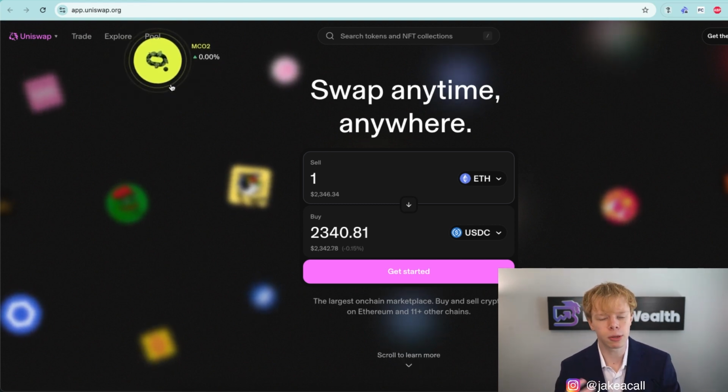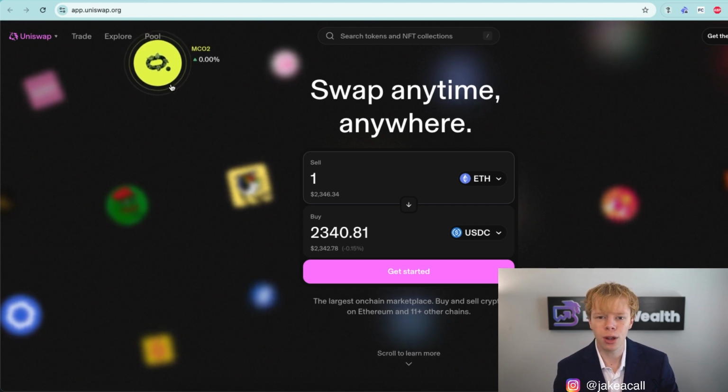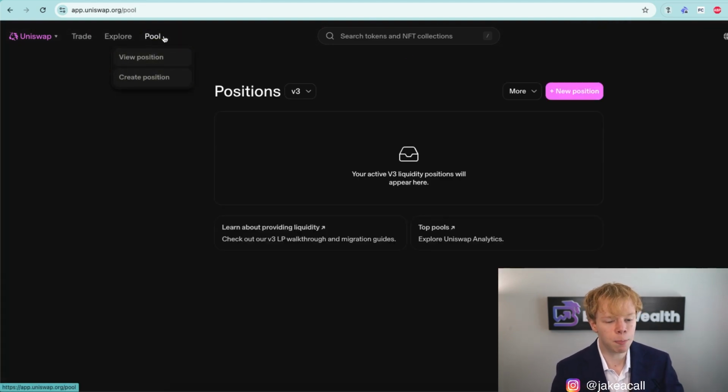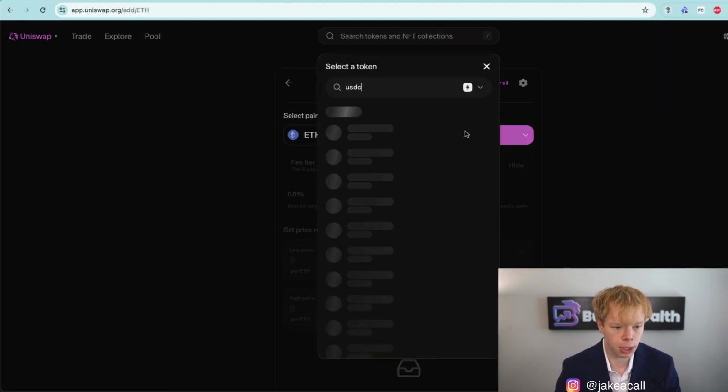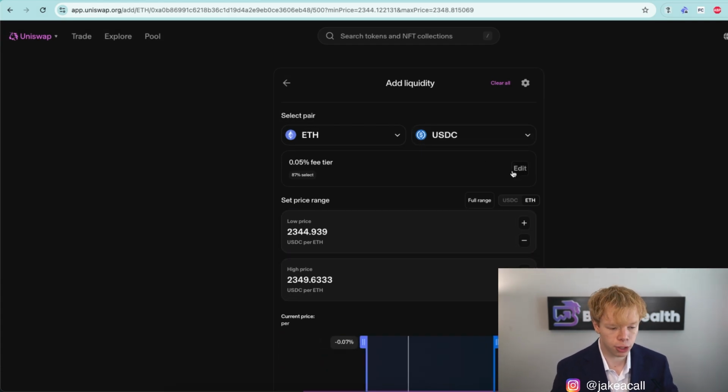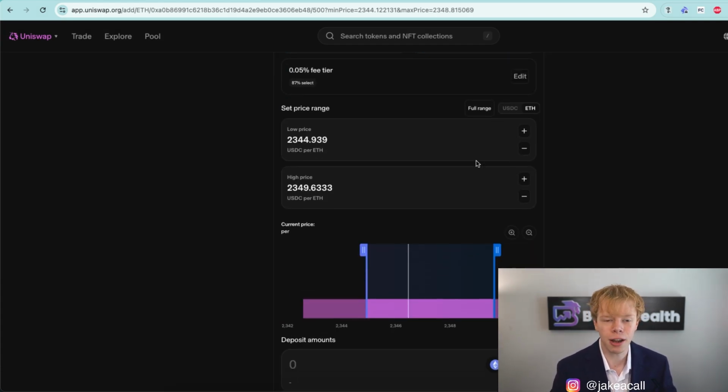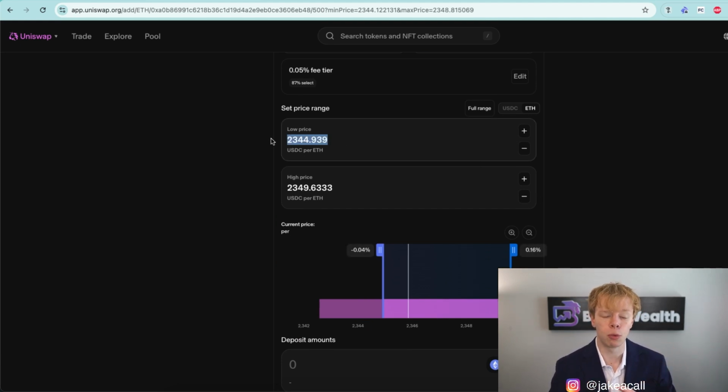But the best part is, and here's where we can create passive income, people like you and me can go on Uniswap and provide liquidity without having to have any capital requirements, without having to submit to any KYC information, and do it directly from our cold wallet. So we still have self-custody of our capital. So we can head over here and do something like Ethereum and USDC. And by providing liquidity for Ethereum and USDC, we are able to earn the trading fees that those people are paying. Now, what I will say is the tighter that we select our price range, the more fees we are going to get, whereas the broader we select our price range, the less fees we are going to get.